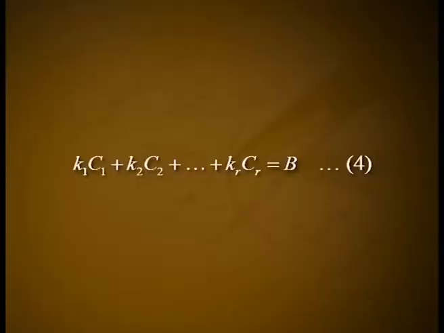Hence, the column B can be expressed as a linear combination of C1 etc. CR as follows: k1 C1 plus k2 C2 plus etc. plus kR CR, which is equal to B. Equation number 4.